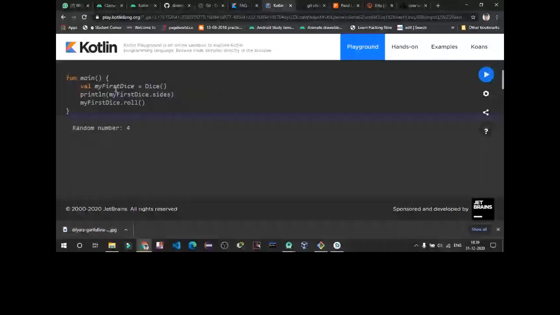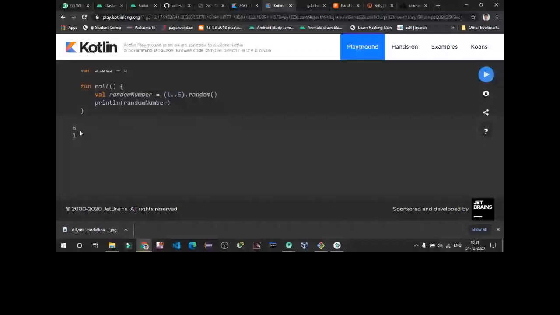So val first name equals dice. This is the object of the dice class. Now we are printing how many sides there are using the object of this dice class. My first side equals dice dot sides, then my first dice dot roll. We are calling this roll function using the object. This is our class Dice, which has a var type variable sides, which is 6, and a function roll, which is used to give our random output.